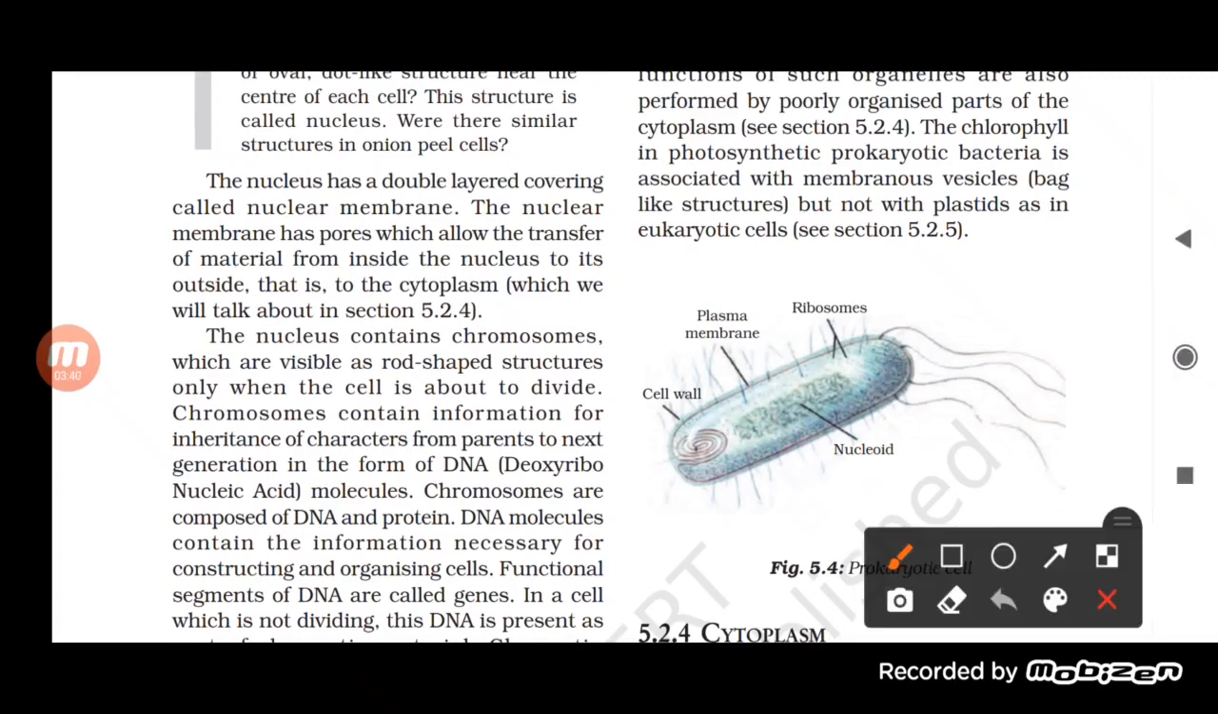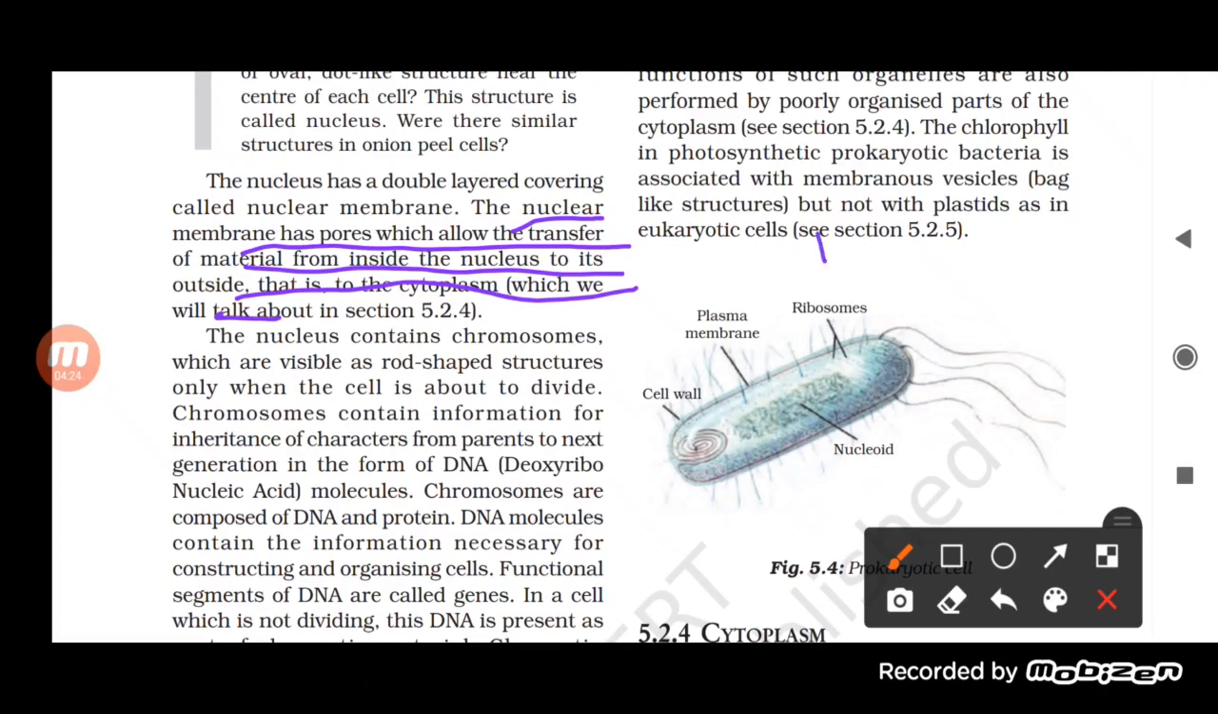See, here it is given that the nuclear membrane has pores which allow the transfer of material from inside the nucleus to its outside, that is, to the cytoplasm. Basically, the pores present in the nuclear membrane help in the transfer of material. So the material gets transferred from inside the nucleus to the outside because of the pores present in it. So the nucleus has a double layered covering, that is the nuclear membrane.